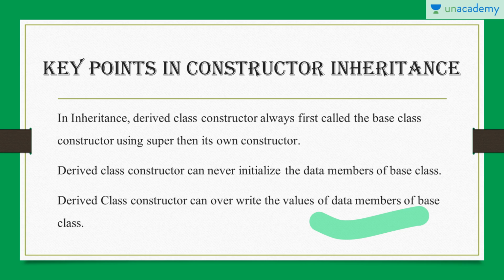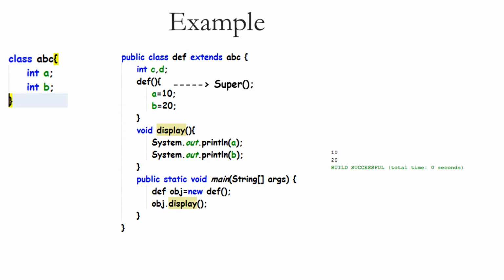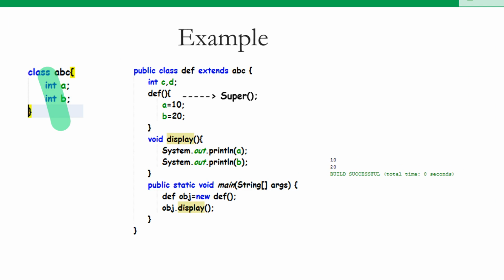Okay, now let us see with the help of an example how we can achieve all this. Here in this example, I have a base class which is ABC and a derived class called DEF which is extending ABC. Now we know that we have to create the object of DEF. Why? Because this is a derived class, it has all the features of ABC and also some additional features. Now if I try to create the object of DEF, the constructor of DEF will be called because we are creating the object of DEF. Inside that constructor, the constructor of ABC will be called automatically by the JVM using the super keyword.